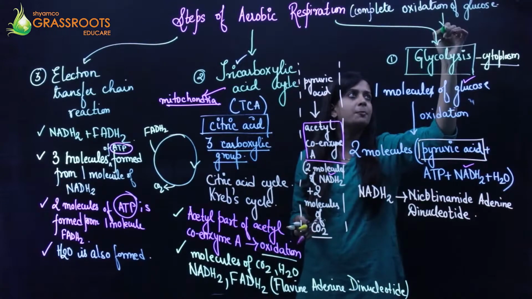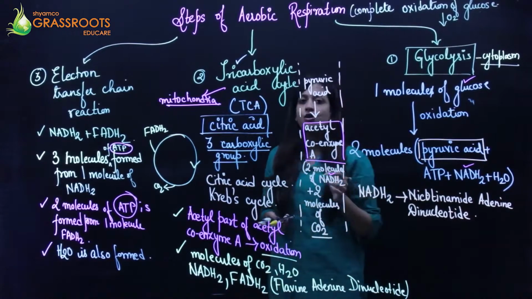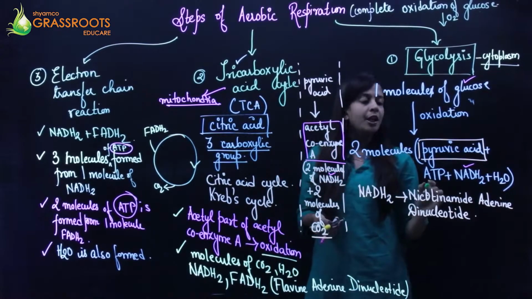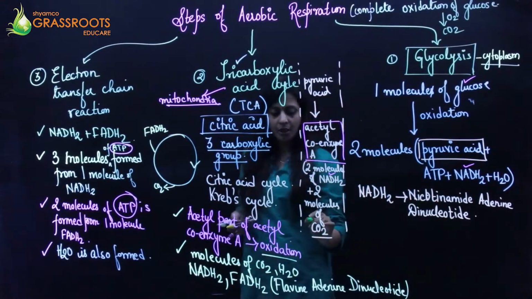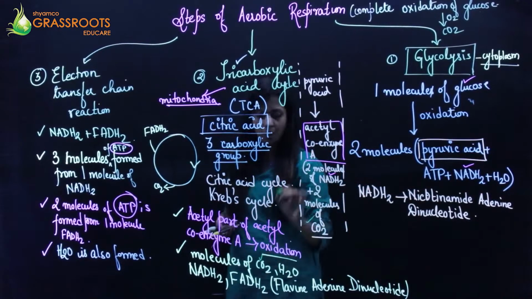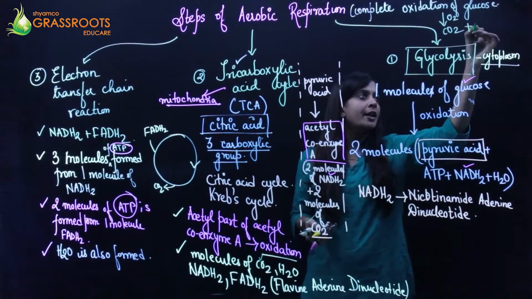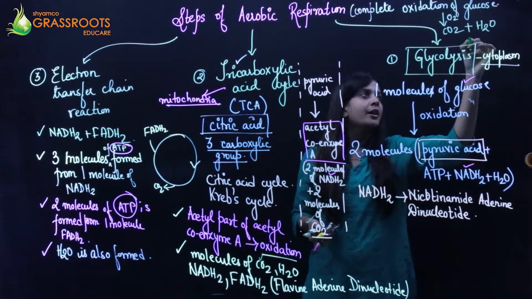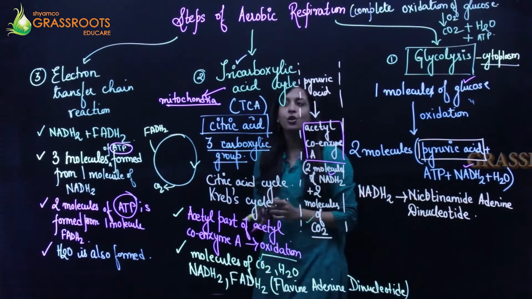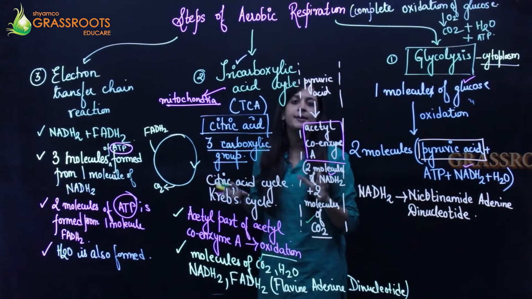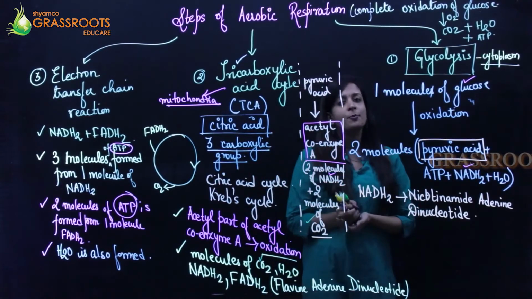Obviously, it takes place in the presence of oxygen, right? And if you see, it will give rise to carbon dioxide, see here and also here. So you will get carbon dioxide and water, and most important, energy in the form of ATP. So this is your entire process of aerobic respiration.